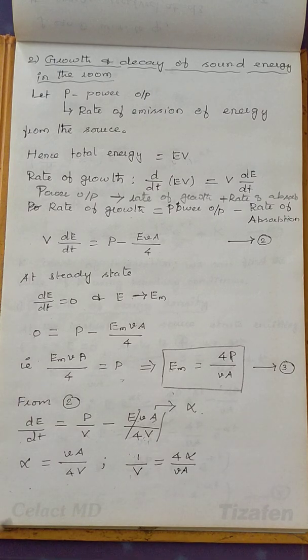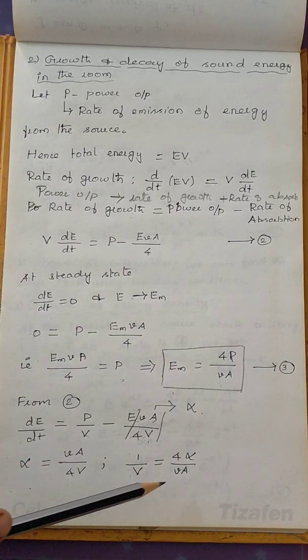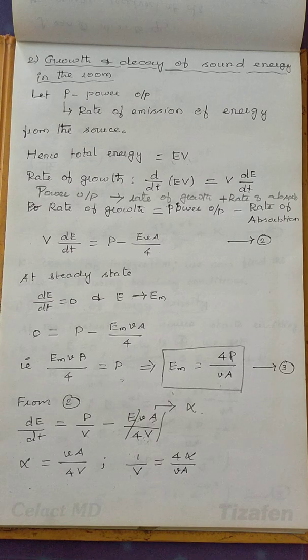Instead of rewriting, we'll take it as alpha. This is the constant alpha, and from this we can find 1 by V. You keep 1 by V here and 4 you bring here, 4 alpha divided by V into A. So we have an expression for alpha and 1 by V here.